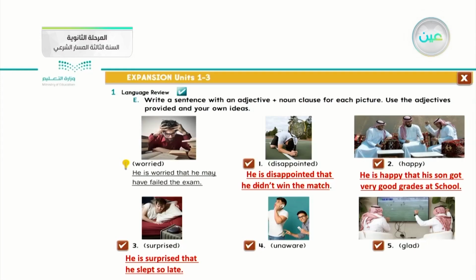Number 4, unaware. What do you think about that one? Unaware, we can say he is unaware that someone is trying to steal his money. So the first part is what I said before, an adjective statement, and the second one is the noun clause, and I join these two statements with that. This is the first situation of our noun clause.